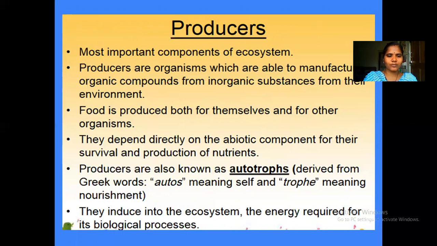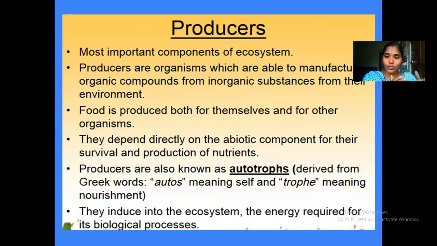So we know the best example is all green plants. They can synthesize food by the photosynthesis process, using light, and absorbing carbon dioxide from the environmental gases and then converting it into food, that is glucose. This process is called photosynthesis. So by using photo energy, meaning light energy, they are synthesizing their own food. So all green plants are called photoautotrophs.